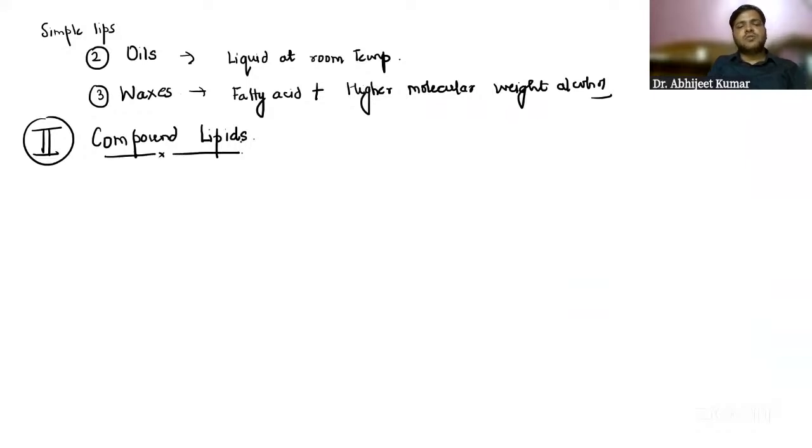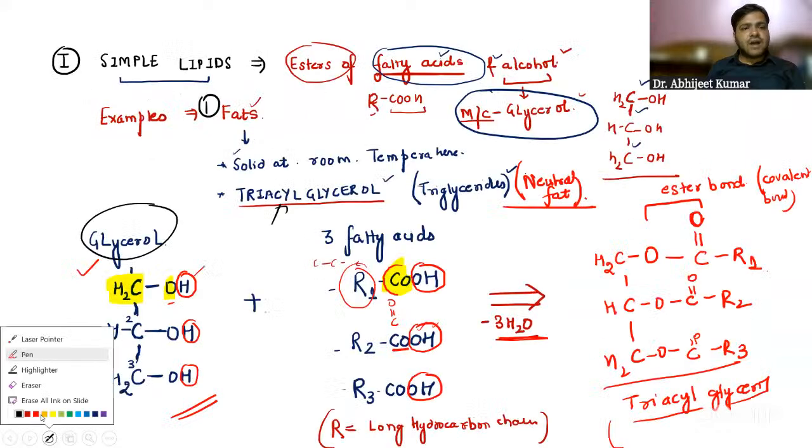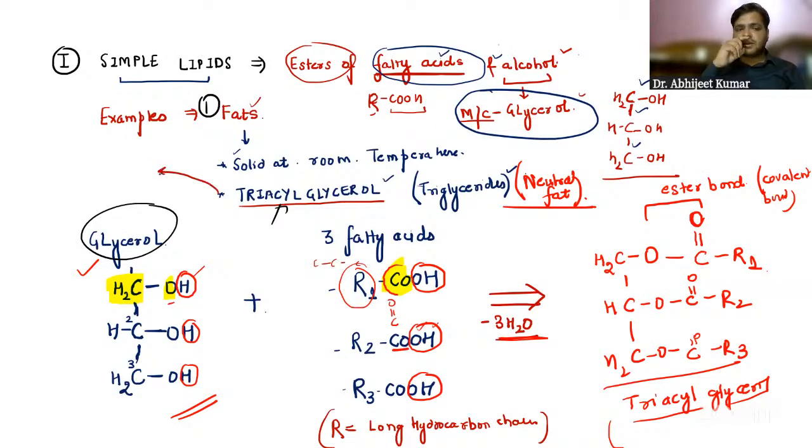Now, guys, compound lipids are the ones... One more thing that they have asked in the exam, which I forgot to mention: triacyl glycerol, guys, is the storage form of lipids in humans.